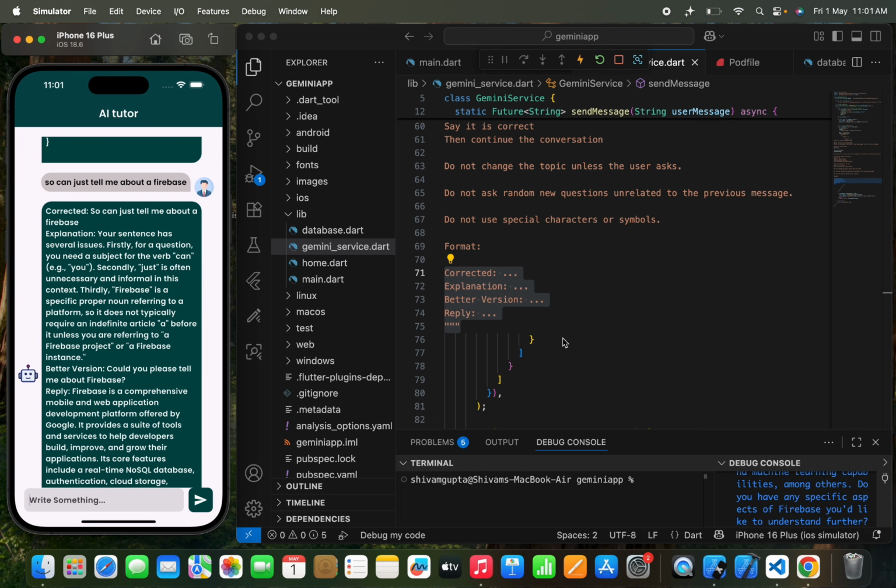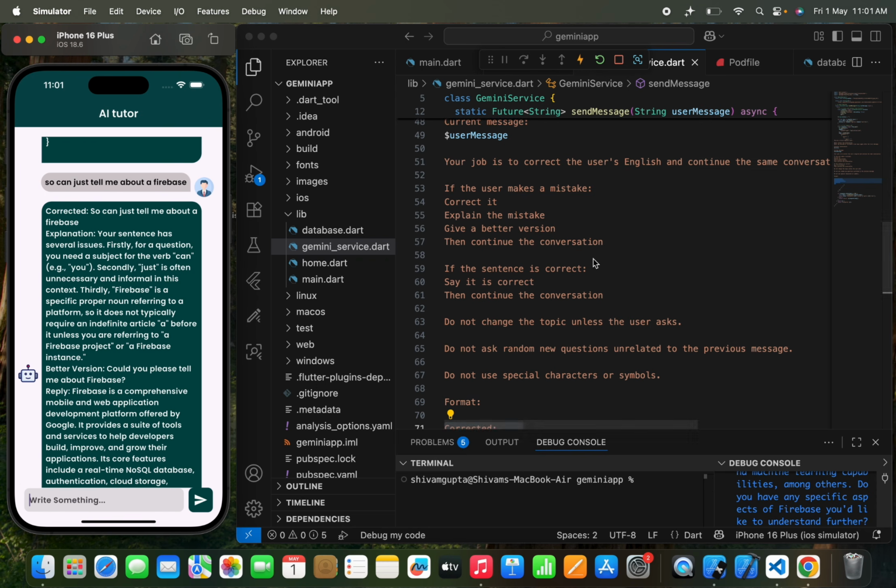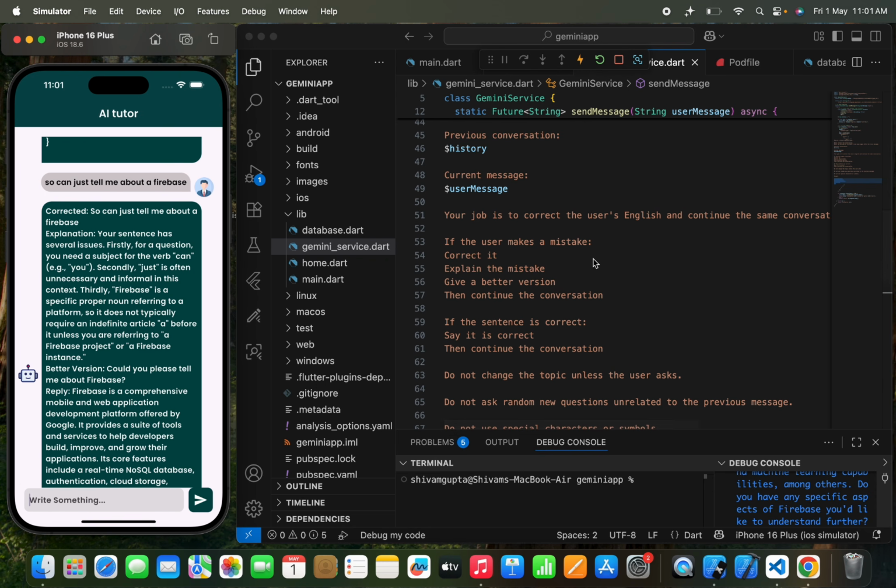So you can see how beautifully we can use Google AI Studio and Firebase to make this awesome app from scratch, and we have made the complete AI tutor app. The prompt plays a big role, as I've told you. If you write a perfect prompt, you get a perfect reply from an AI. As I've told you, you can follow the course as well that we are going to launch soon on our channel. On that course I'm also going to teach you about prompt engineering, like how you can write a prompt in a better way so that you can get a perfect reply from an AI.